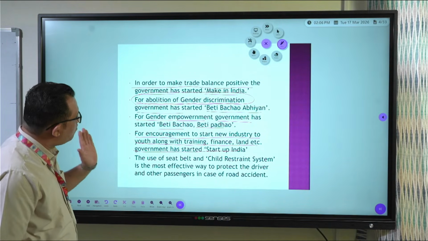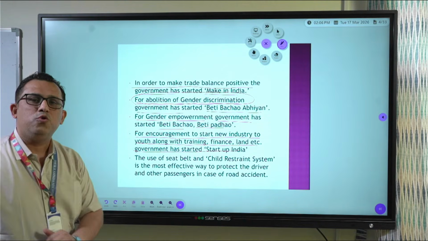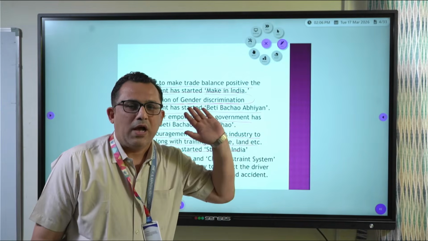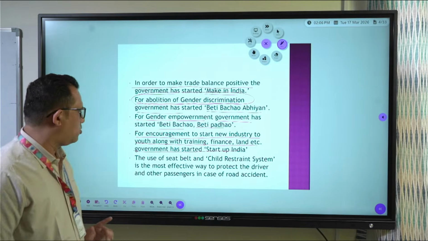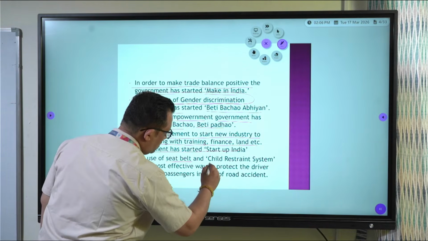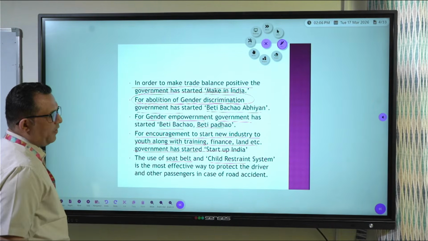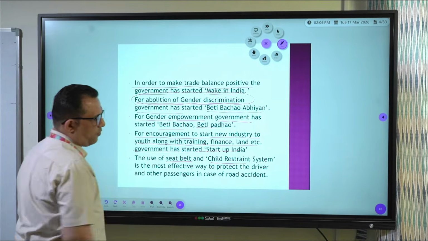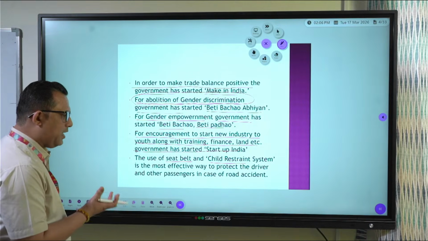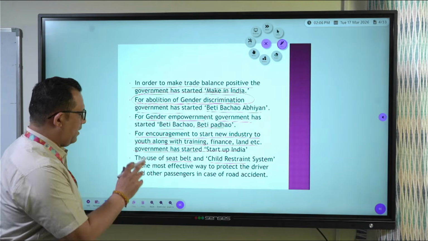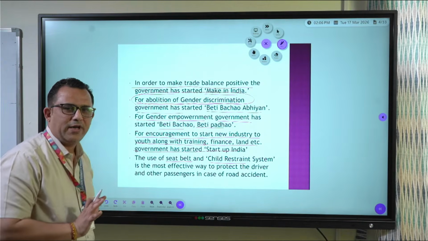And the last one is most important, which most of you have not touched till now. I will show you pictures related to it also. Now, what's the question? What is the most effective way to protect the driver and other passengers in case of a road accident? So, what is there in our vehicle? What can we do to protect the driver as well as other passengers from a road accident?